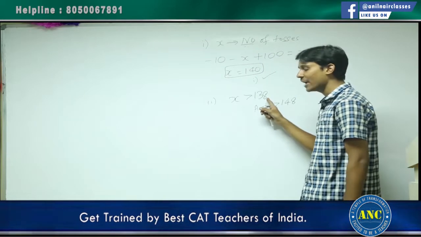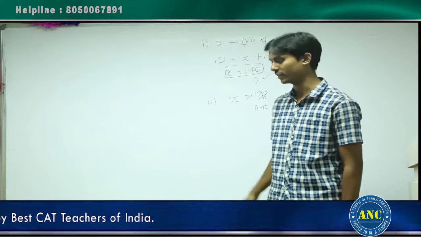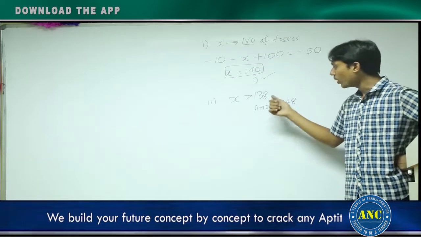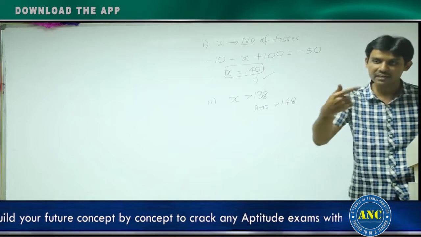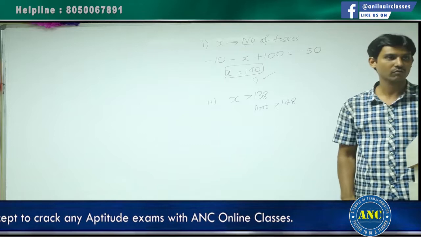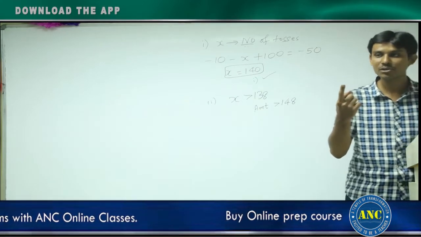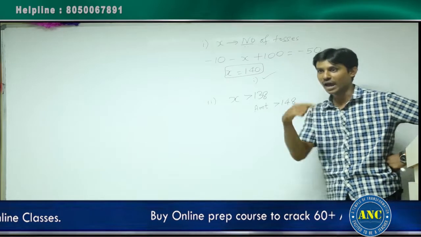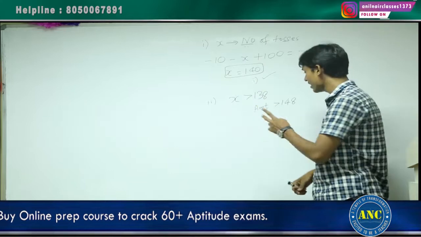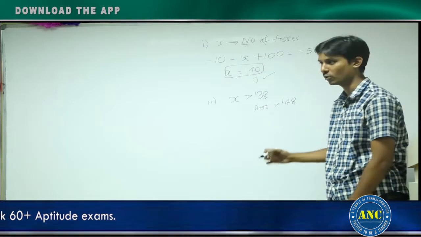That means I should not stop at 138 tiles. I should continue further. The number of tiles should be greater than 138. Clear till that point, everyone? 138 rupees I paid, entry 10 rupees I paid. The amount should be greater than 148. Now, I should have a 50 rupees loss and I should gain 100 rupees also. When will that be possible? It is possible when the amount paid is 150 rupees, right?